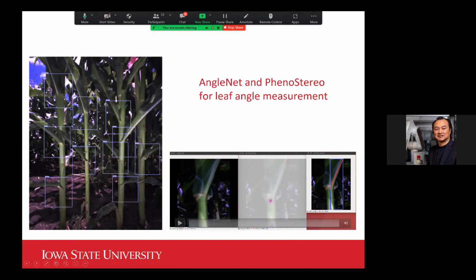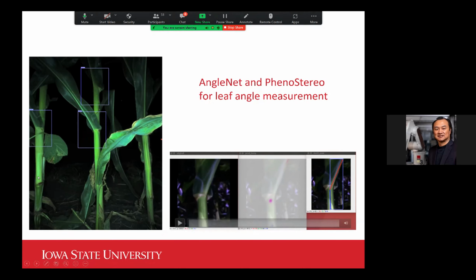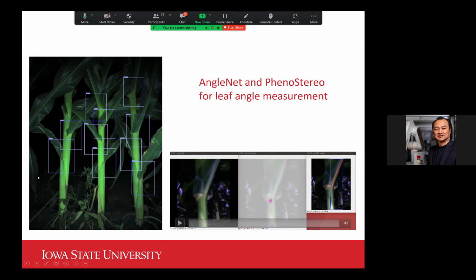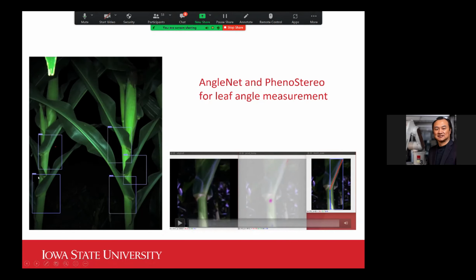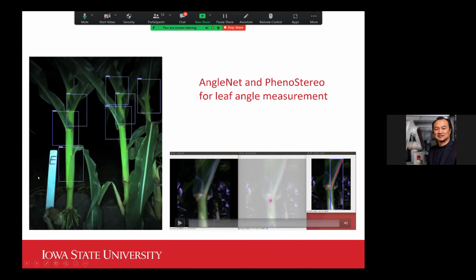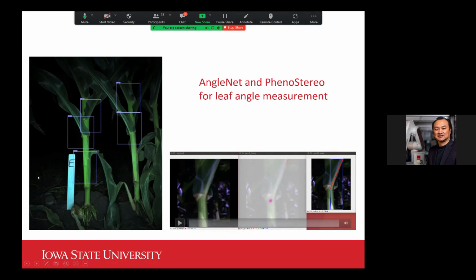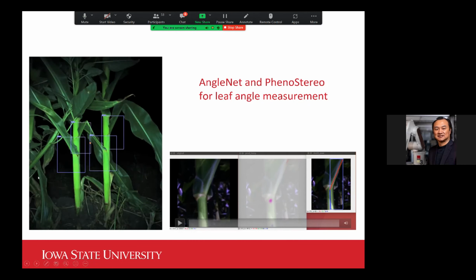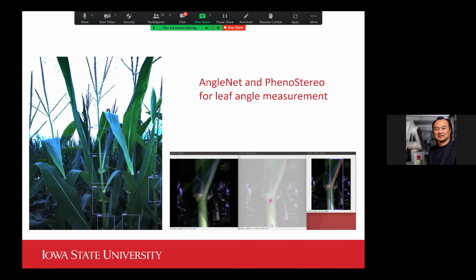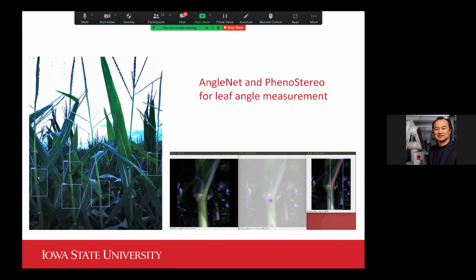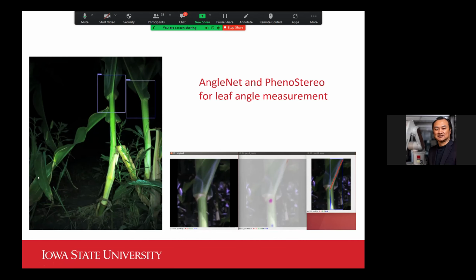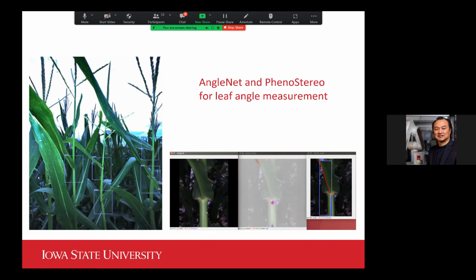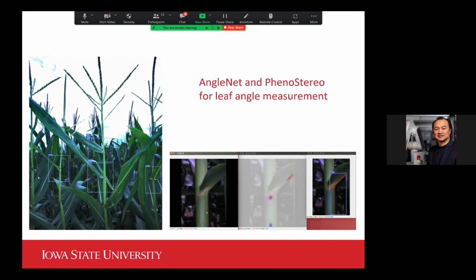Of course, we would not be able to see all the leaf angles when they are not presented properly to our camera. For example, it's totally occluded, or the leaves are basically kind of snapped, some of them, like you can see in the picture. But other than that, the detection rate is really, really high. And on the right, you see the detection of the key points, which would give the definition of the leaf angle.